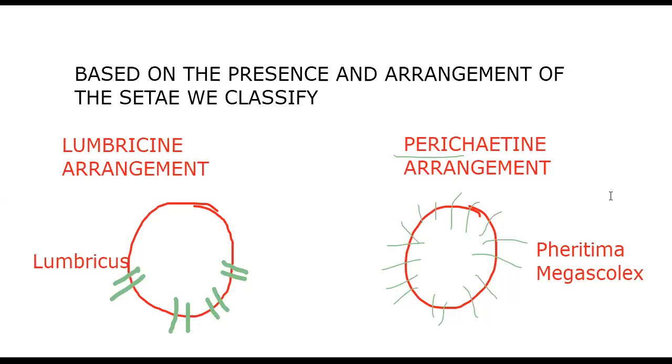Next, as I said to you, Eudrilus eugeniae, Perionyx excavatus, Eisenia fetida. These three are the earthworms helpful for vermiculture. Then Lumbricus is one more earthworm I introduced to you. Lumbricine arrangement: four pairs of setae arranged on the ventral and ventrolateral sides. Perichaetine: setae all over the body, if they are present, we call perichaetine arrangement.